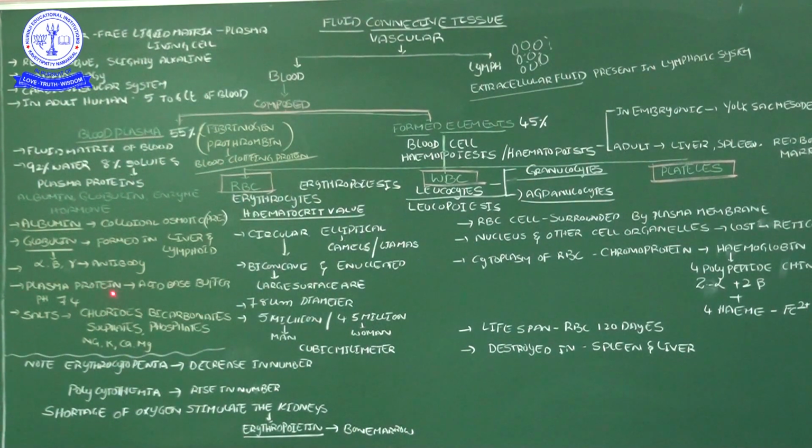Plasma proteins act as acid base buffers. Acid base buffers means they maintain the pH level in the neutral condition. Neutral means stable. My intention is stable. Here blood pH is how much? 7.4. Already I said slightly alkaline. That pH is maintained constantly, so this maintenance of the pH level is by the presence of albumin and globulin.